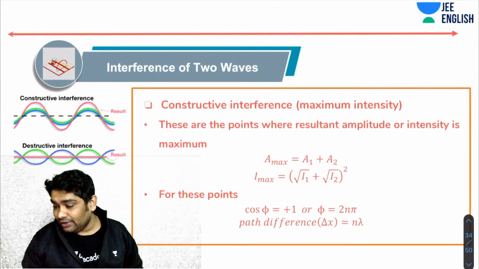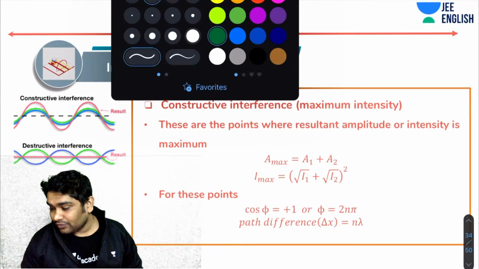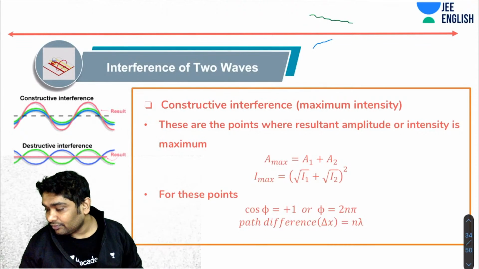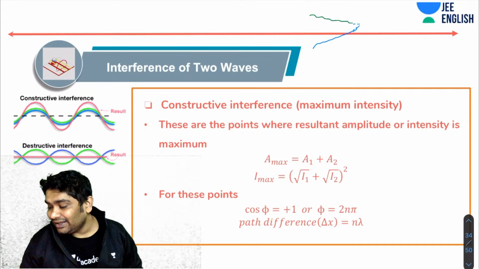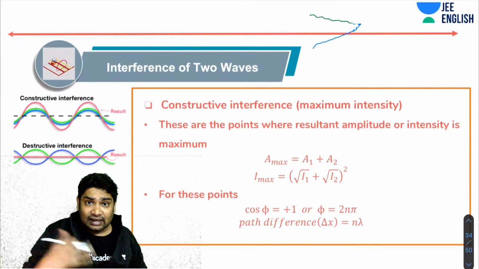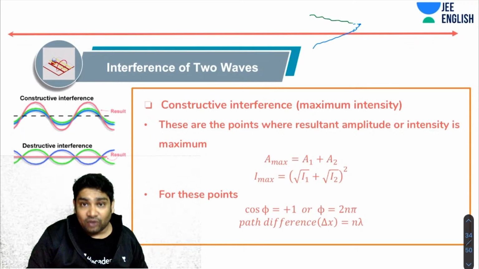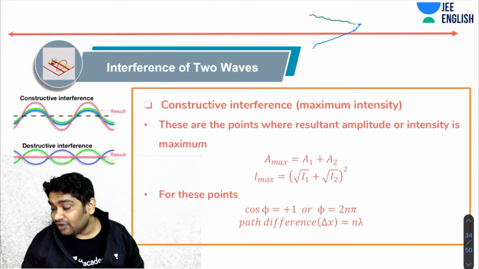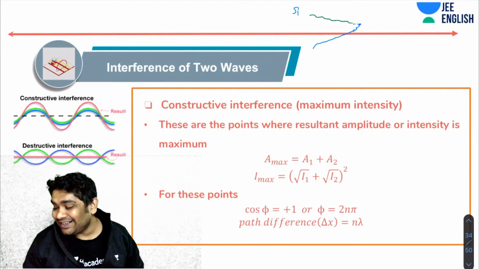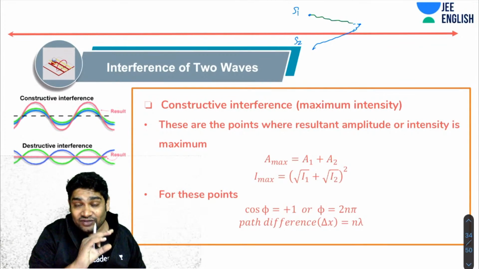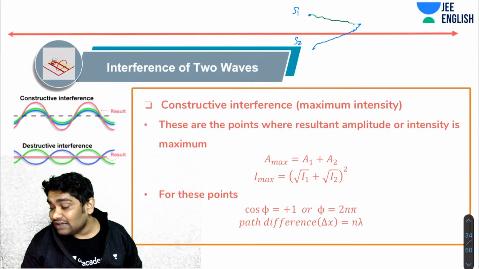Let's try and visualize this. You have one wave traveling here and one wave traveling here. When they reach a point, they reach it at a certain phase difference, and depending on that phase difference, they form some resultant. Imagine a source S1 here and a source S2 here, initially emitting waves in exactly the same phase. As they travel to different points, they reach there with different phases.